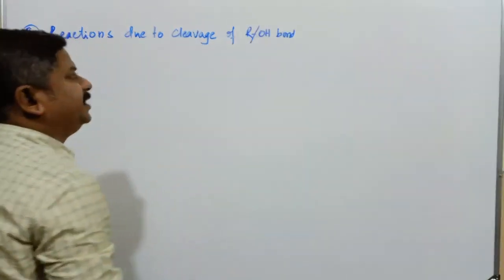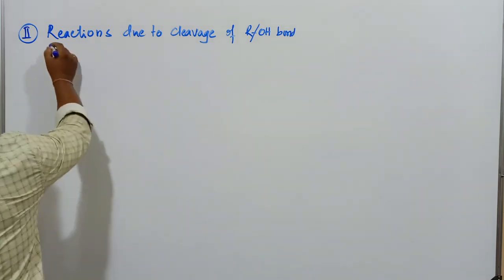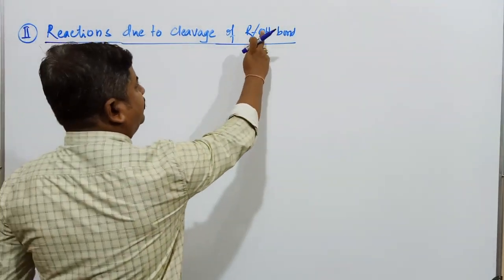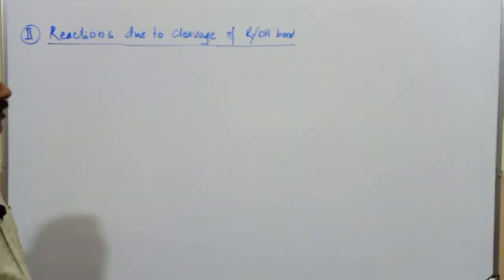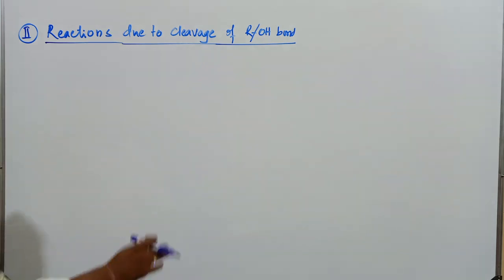The carbon and oxygen bond is cleaved. So now we have to discuss some of the reactions where the cleavage of the carbon and oxygen bond takes place. Yesterday we discussed reactions due to cleavage of the oxygen and hydrogen bond. So in which reactions does the cleavage of the carbon and oxygen bond take place?